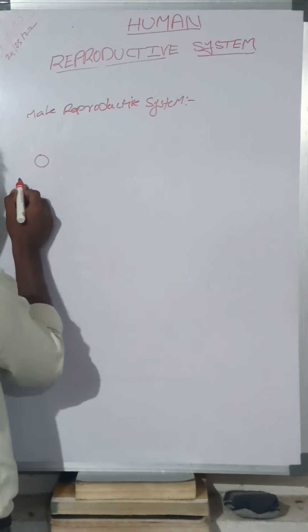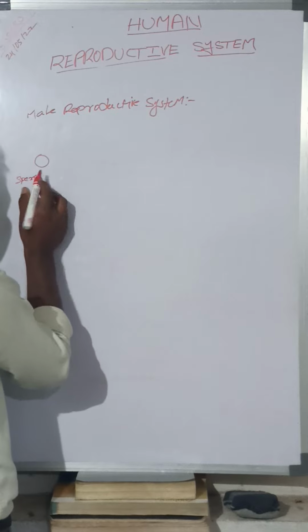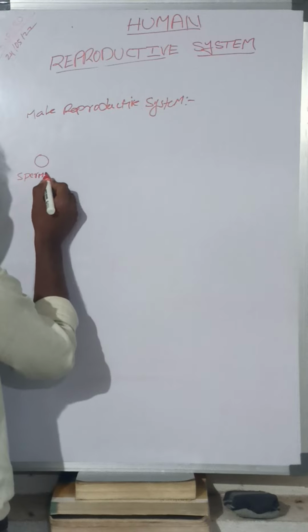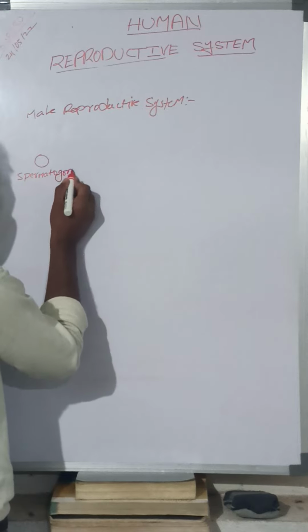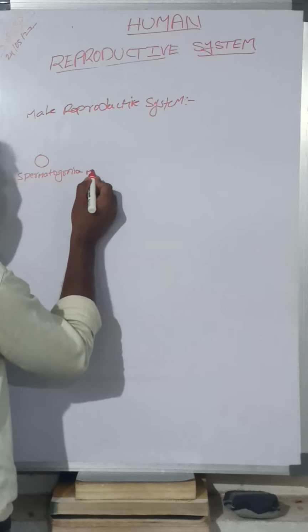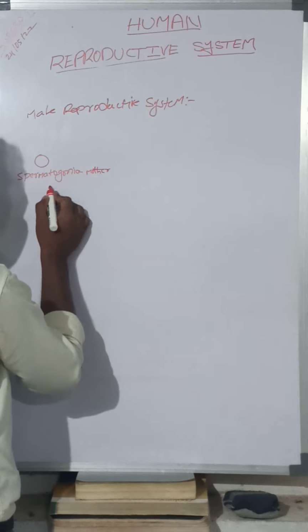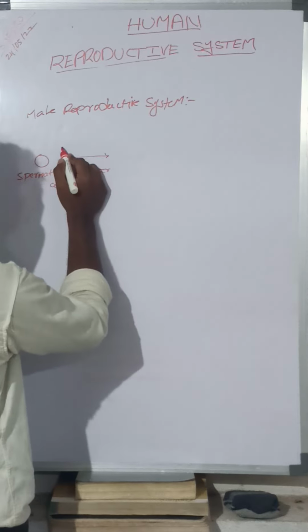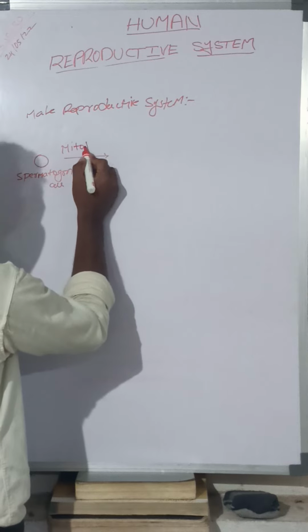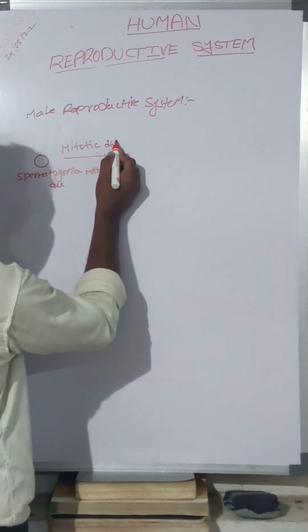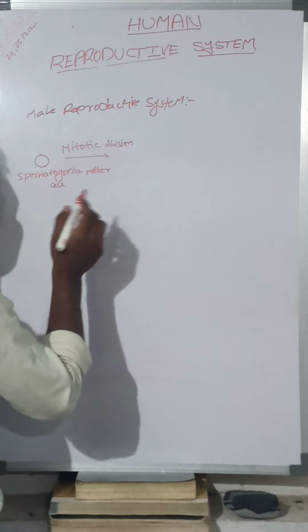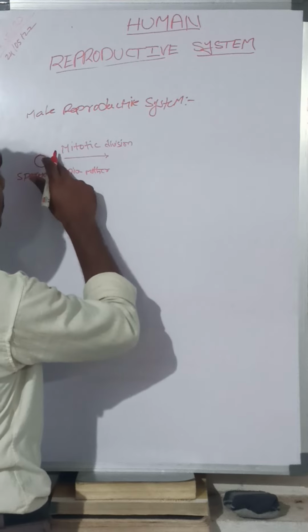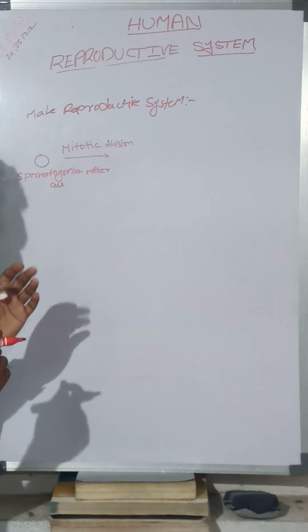It undergoes mitotic division. Each cell after undergoing mitotic division gives two cells.